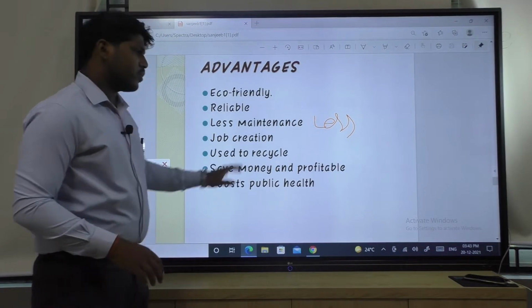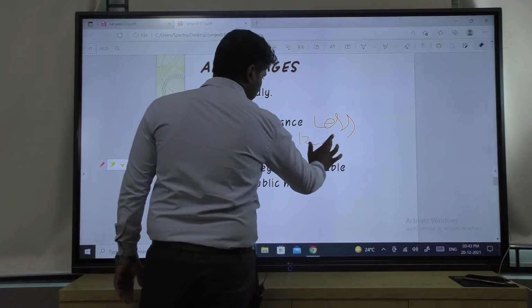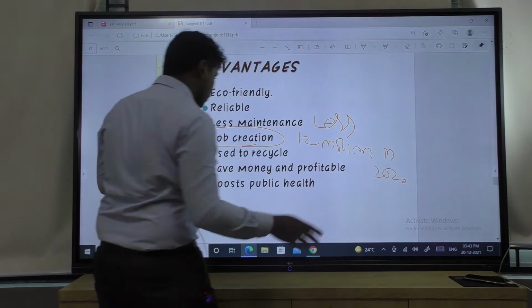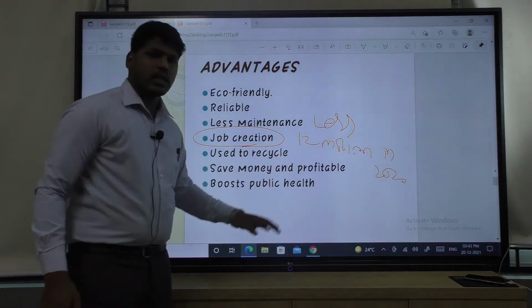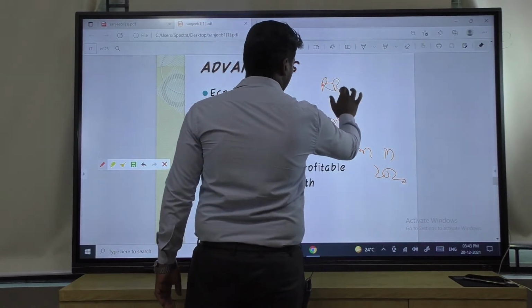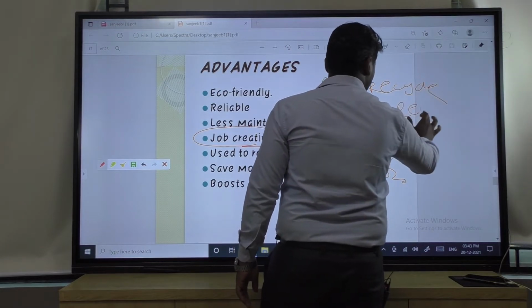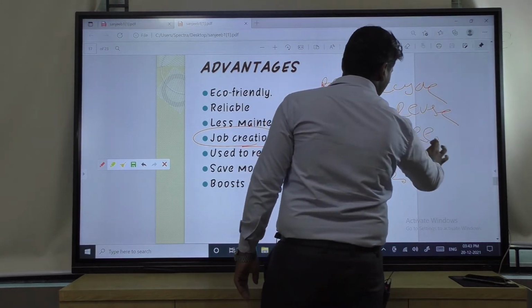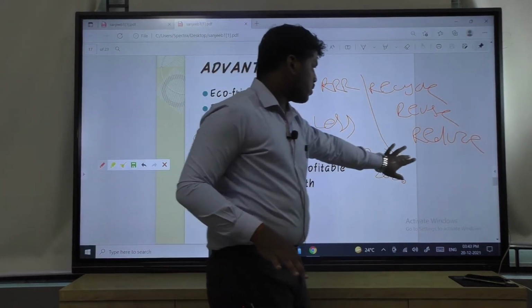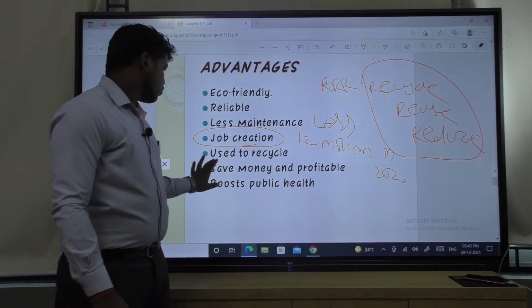Then next one is job creation. We have already studied it. Job creation means around 12 million jobs in 2020 were created by renewable energy. The system is used to recycle. It can be recycled. You have studied the 3 R's: recycle, reuse and reduce. It is only possible in case of renewable energy, but in case of non-renewable energy it is not possible. So this is used to recycle.